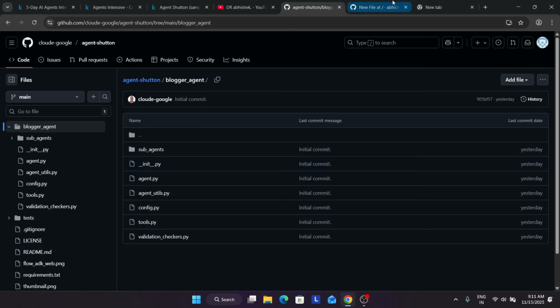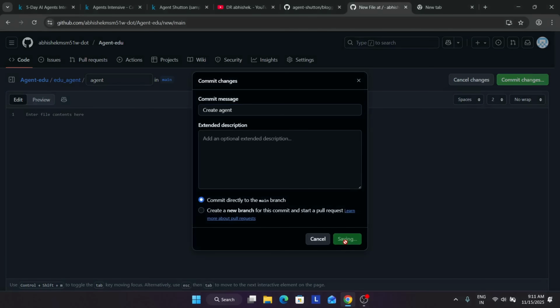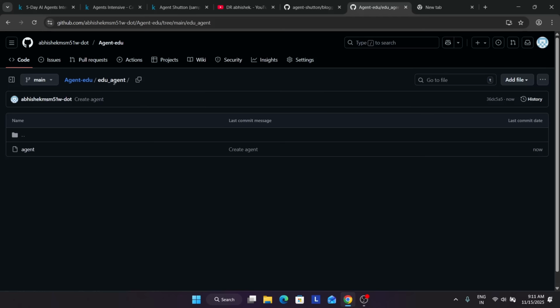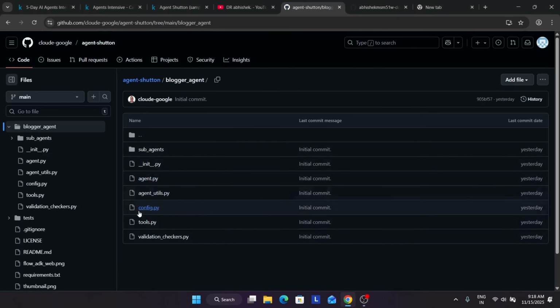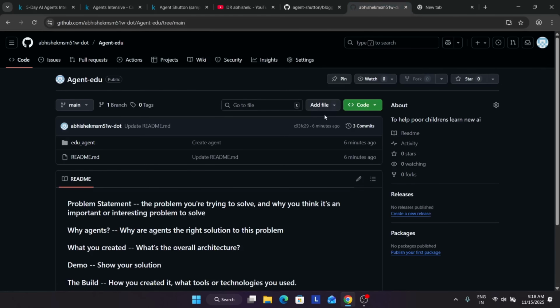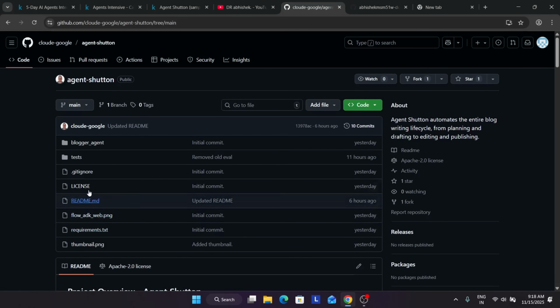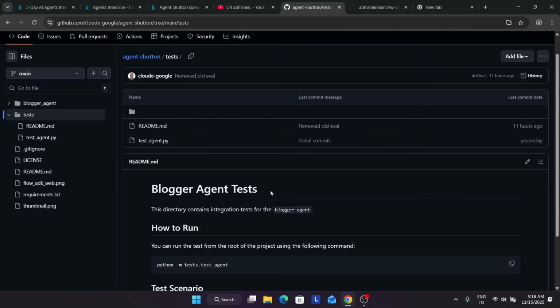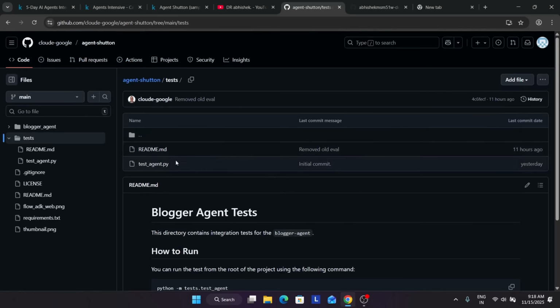You can do one thing. You can make all the work on your local system, and then if you come over here, I'll show you one more important thing. Here you can clearly see how the files are shared. So you can directly make all the files on your local system and directly upload over here. Once you have shared all the things, then the test cases, like how to run the agent, you can share like this. You have to share all the things over here.